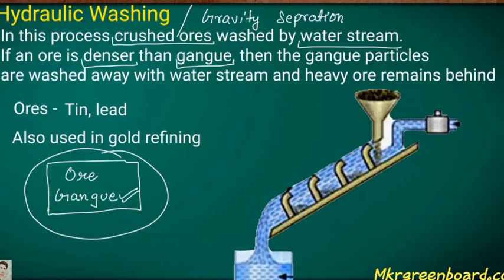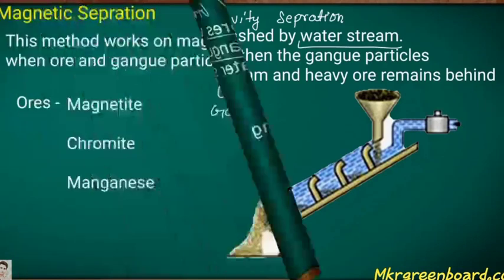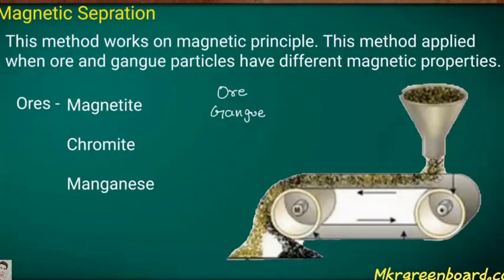At the last we get the separation of the ore and the gangue. Due to the force of the water, whatever we collect in this beaker is the gangue, and the heavier material that remains is the ore. Examples of such ores are tin and lead, and it is also used in gold refining. So by hydraulic washing we can do the extraction of the ore from its gangue.